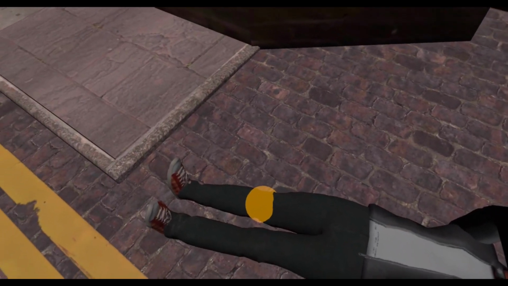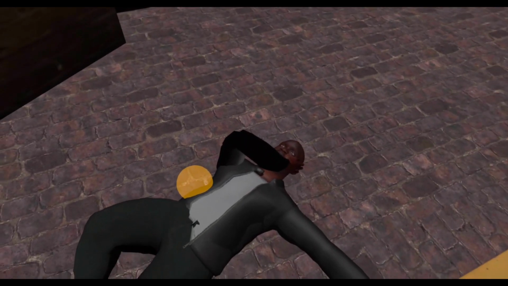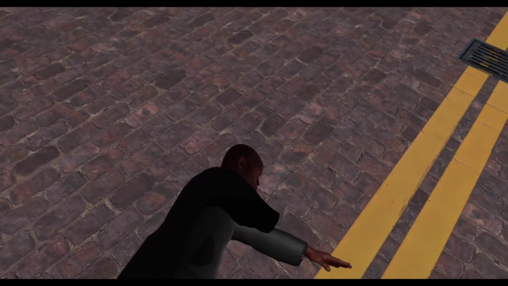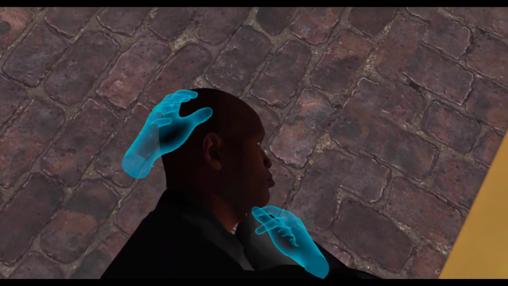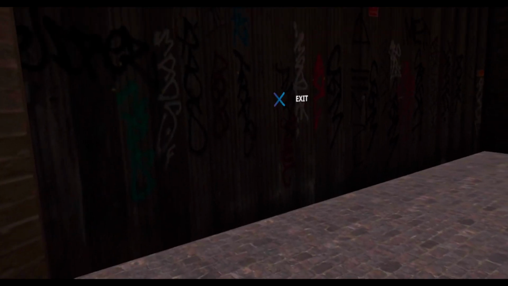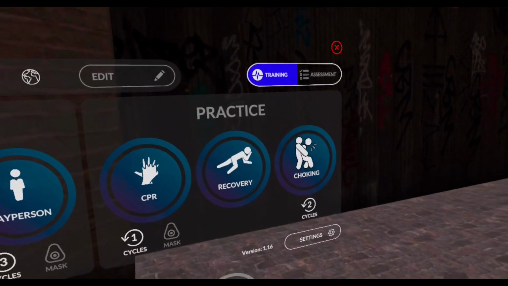Bend the knee farthest from you to a right angle. Carefully roll the person onto their side by pulling on their bent knee. Open their airway by gently tilting their head back and lifting their chin. You should now stay with the person and monitor their condition until help arrives. You may now leave the experience. You can exit the practice scenario by touching the exit button.